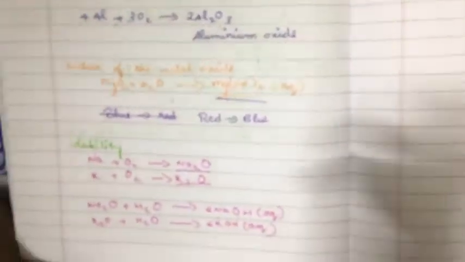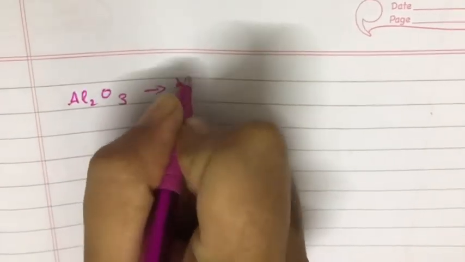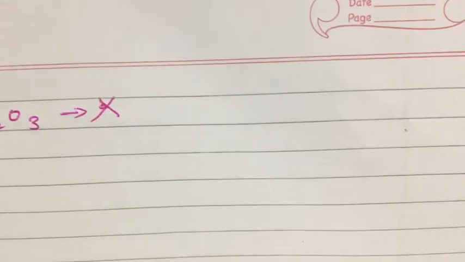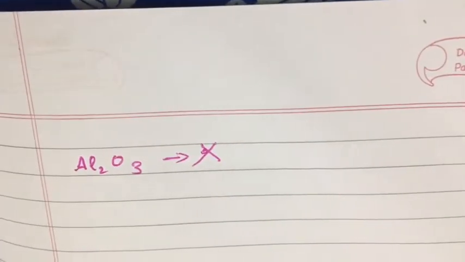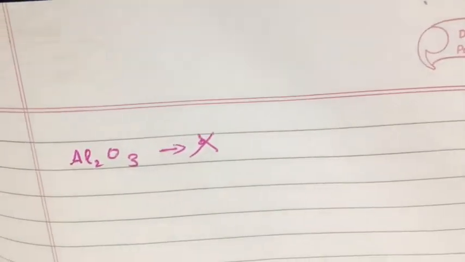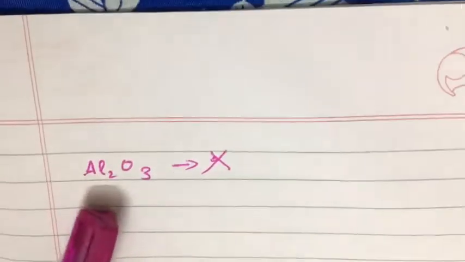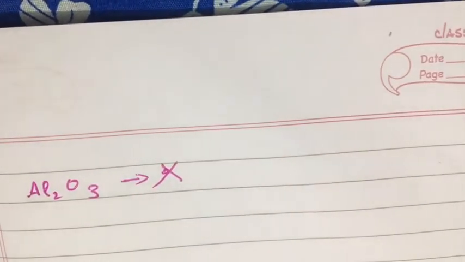Now next is Al2O3. This is a metal oxide. It is insoluble in water, highly insoluble, and it will give a gelatinous, gel-like substance. But some metal oxides such as aluminum oxide and zinc oxide show both acidic and basic behavior, so we call them amphoteric in nature.